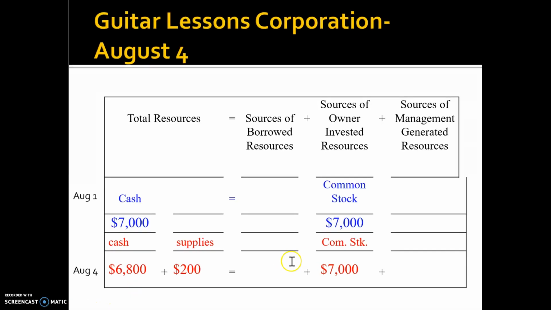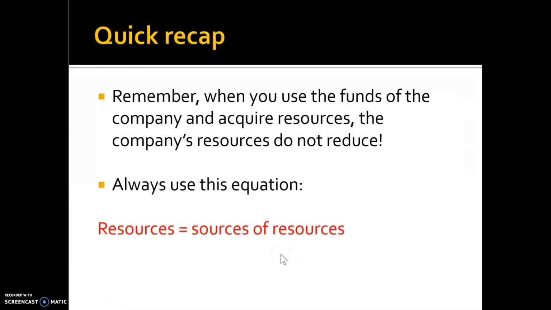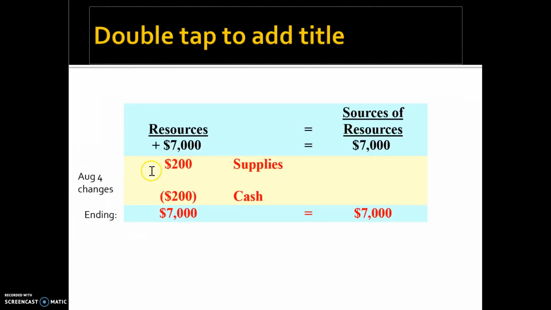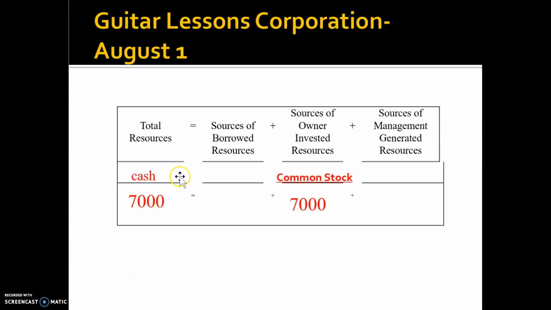resources. So now it's clear to us that all transactions have an effect on your company. It either affects both sides of your company, like our first transaction did. It affects the left-hand side and the right-hand side at the same time.